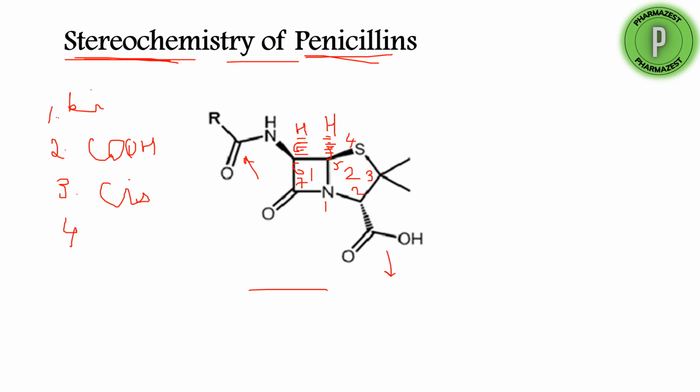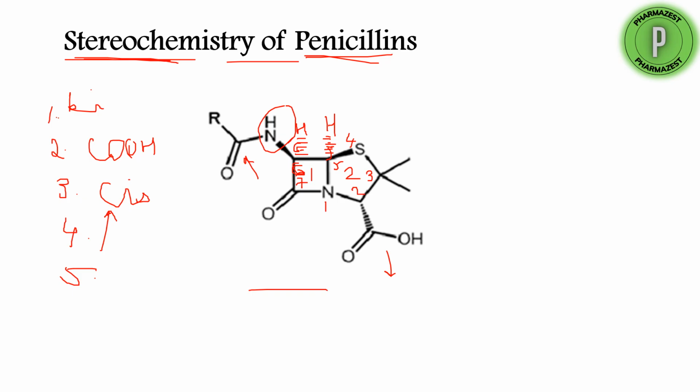The fourth point is that at position 6 we have the amino group, and this amino group is above the plane because it is a solid line. And the fifth point concerns position 2 and position 6.